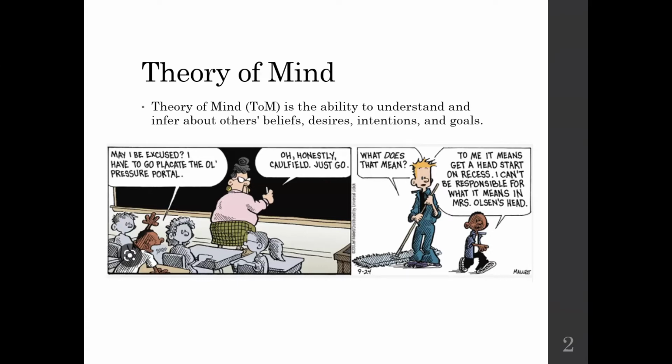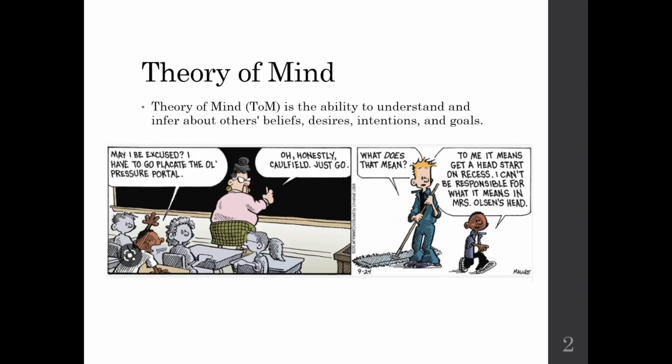And so what we see here is actually an example of theory of mind failing and successful use of theory of mind to get what you want. We see the teacher, when she hears placate the old pressure portal, assumes that Caulfield has the intention of going to the bathroom, and so she tells him, honestly, just go. And she is wrong there, so she's made a mistake in theory of mind. But Caulfield has used that ambiguity about the phrasing to know that when he says that, his teacher will believe he needs to go to the bathroom, and so he's tricked her into letting him go to recess early.